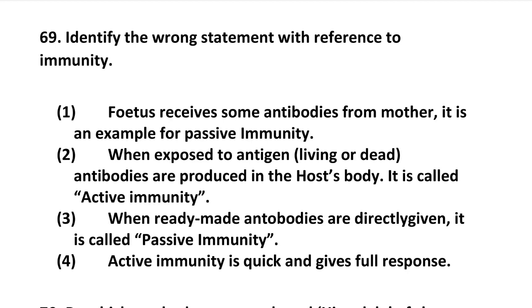Next question number 69. Identify the wrong statement with reference to immunity. Option 1, fetus receives some antibodies from mother. It is an example of passive immunity. So you have to select the wrong statement in this question. Option 2, when exposed to antigen, antibodies are produced in the host body, it is called active immunity. And option 3, when ready-made antibodies are directly given, it is called passive immunity. Then option 4, active immunity is quick and gives a full response. So the correct option is option 4. It is the wrong statement. So others are correct. So the right option is 4.